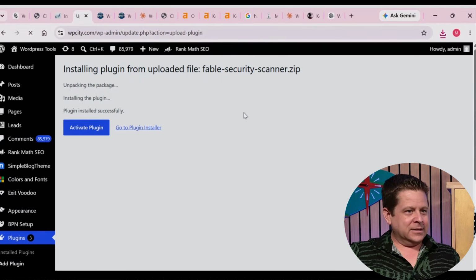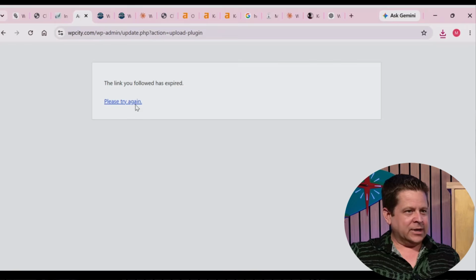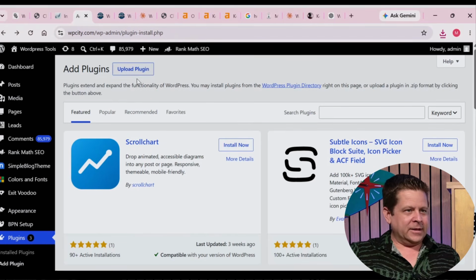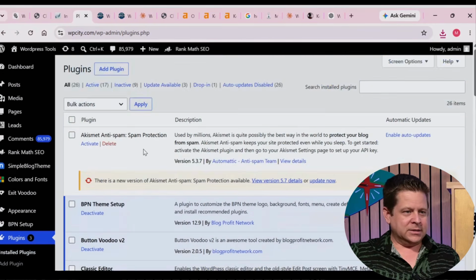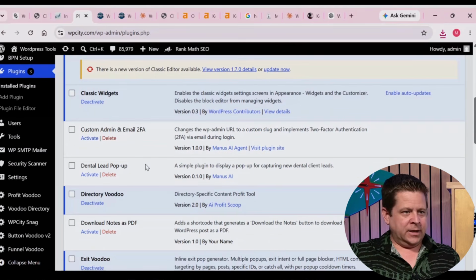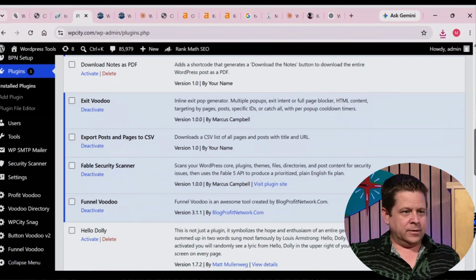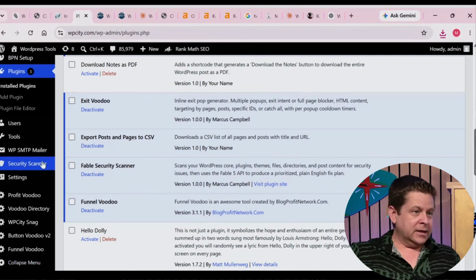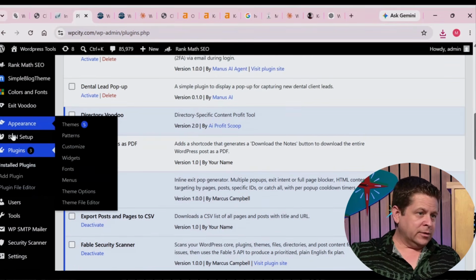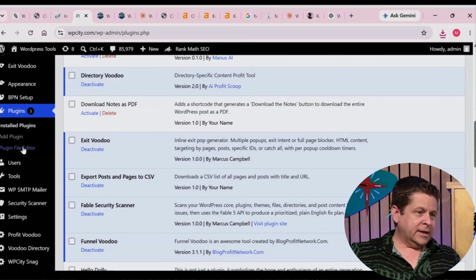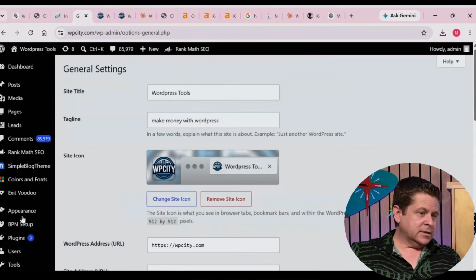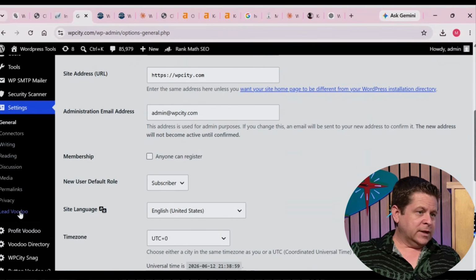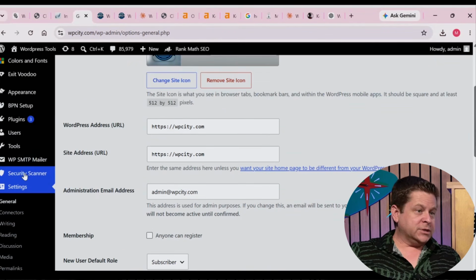All right, so installed, activate. Looks like it might be having trouble activating. Let's try it again. I think there might be an issue with my WordPress here. Let's see, where do we go to? The plugins, installed plugins, and we should have Fable. There we go. So it is activated. Let's see if it puts it over here. Fable doesn't really say how to use it. Maybe it's down here. Settings, local voodoo, Fable. Oh, security scanner. There it is.